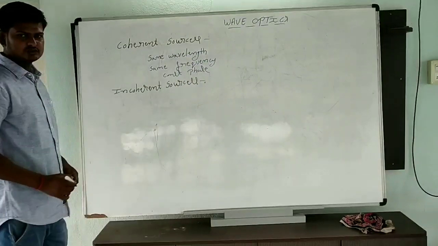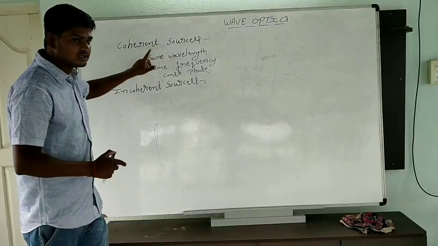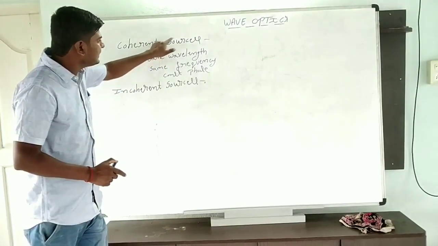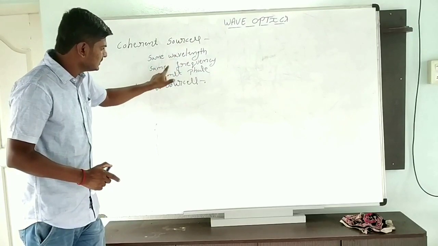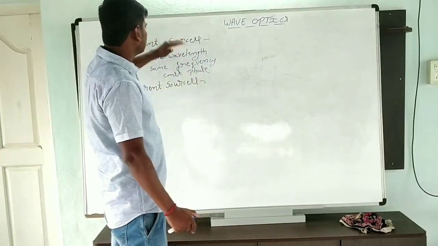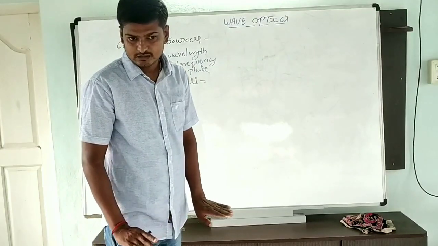This one we are going to call coherent sources. The two sources of light are said to be coherent if they emit light waves of same wavelength, same frequency, and constant phase difference. We call it coherent sources.